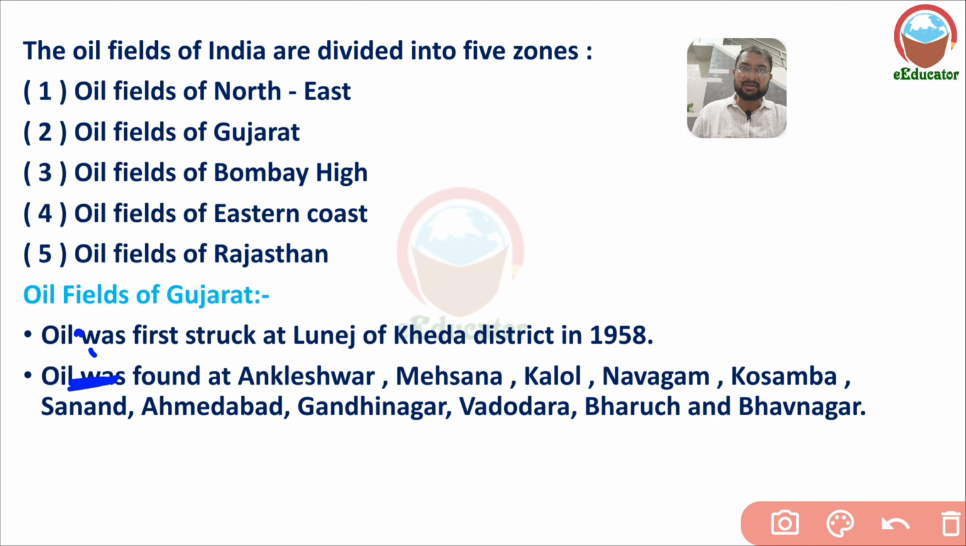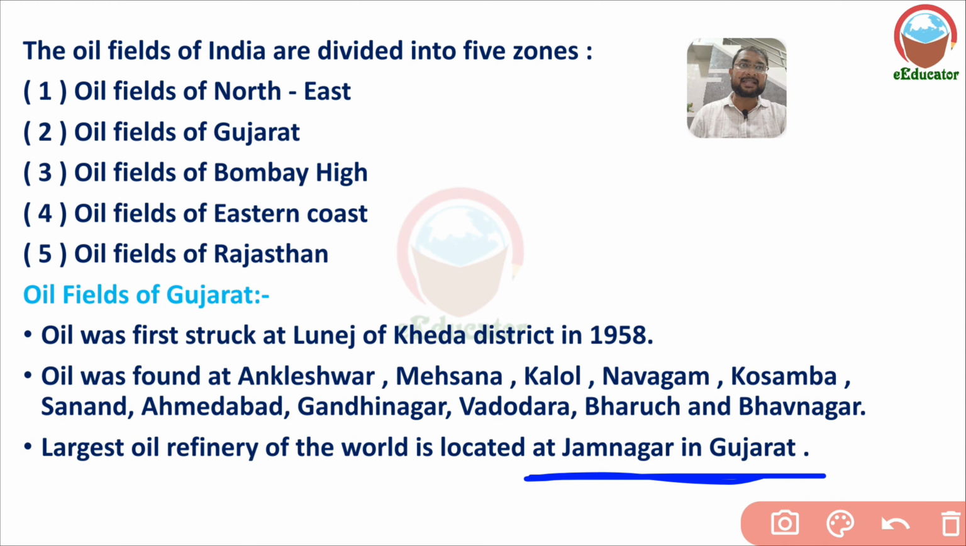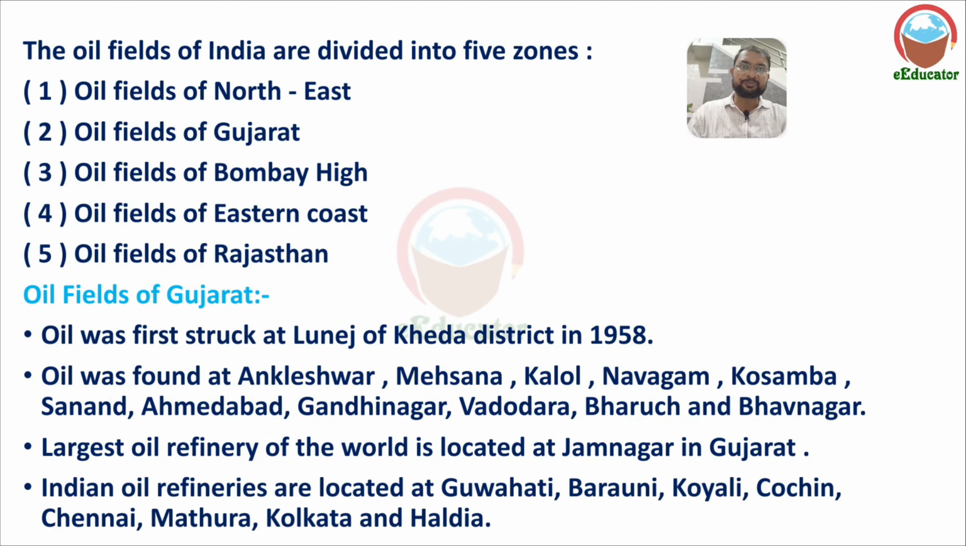Oil is found at Ankleshwar, Mehsana, Kalol, Navagam, Kosamba, Sanand, Ahmedabad, Gandhinagar, Vadodara, Bharuch, and in Bhavnagar district. One of the largest oil refineries in the world is located in Jamnagar. The oil is extracted from these places and sent for refining, so oil refineries are located in Jamnagar.